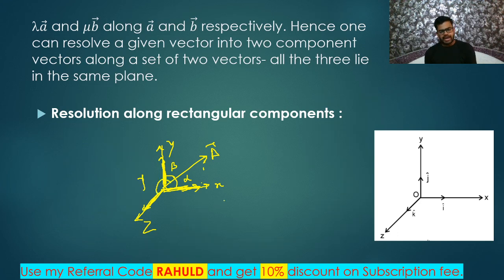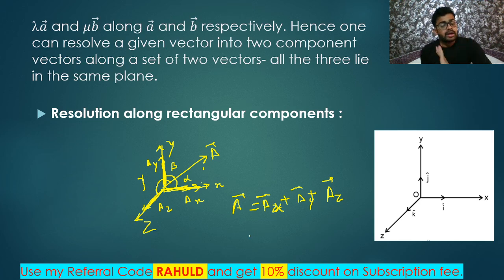Okay, so what can I write? I can write vector A. So this is ax, this is ay, and this is az. So A vector can be written in terms of ax, ay, and az. Okay, yes, right. So the sum of these three vectors. Got it? Yes. What can I do? Let us write its direction. So ax, ay, and az, three vectors. These are called what? These are called resolution of vector A along x-axis, y-axis, and z-axis.